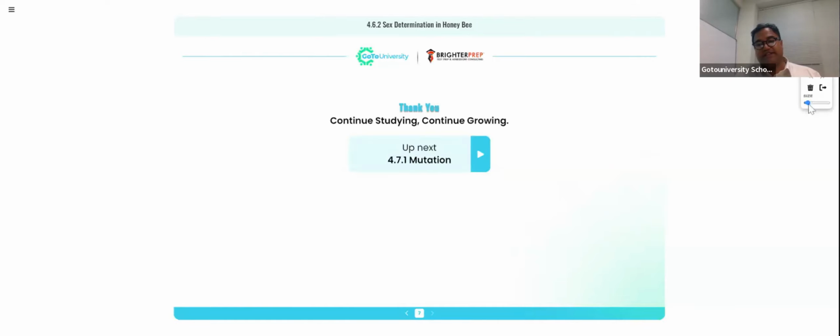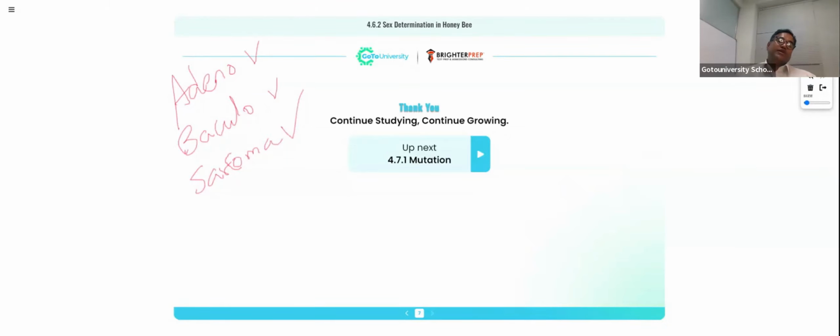Like this, so many examples we can give for the biological agent. What we need to understand is all these viruses have the potential to cause a mutation, right?